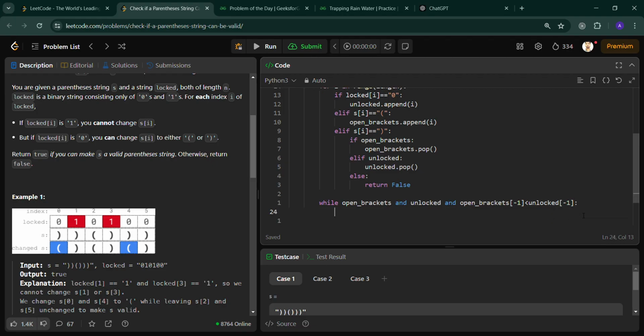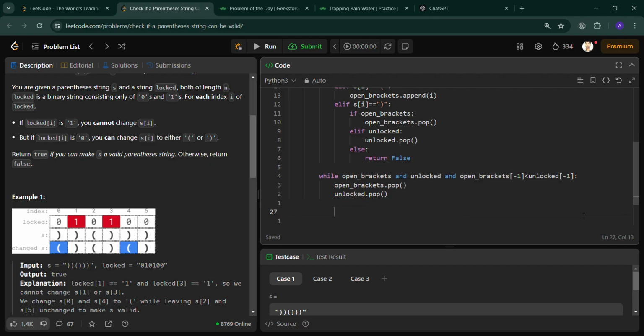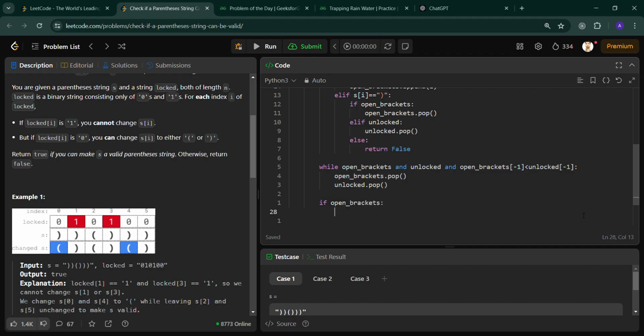So if it is true, then we will pop both: open brackets.pop and unlocked.pop. And after this, one more condition: if an open bracket is still there but we don't have any unlocked, then we will return false.